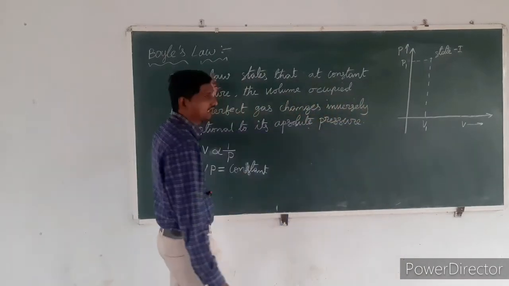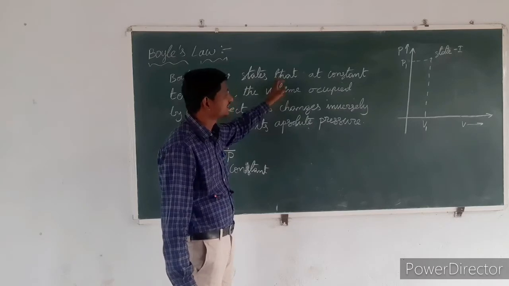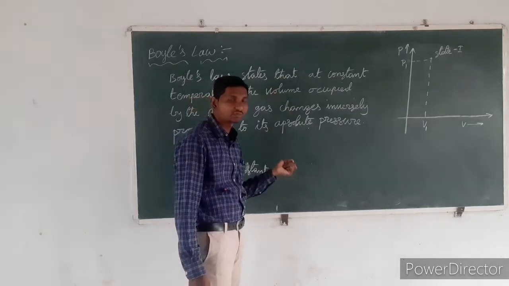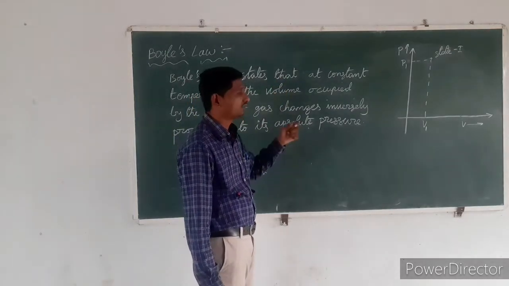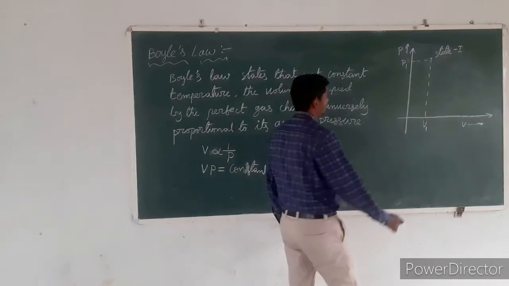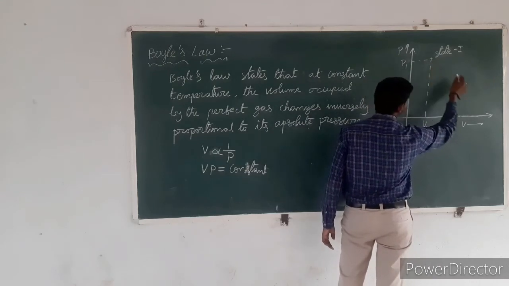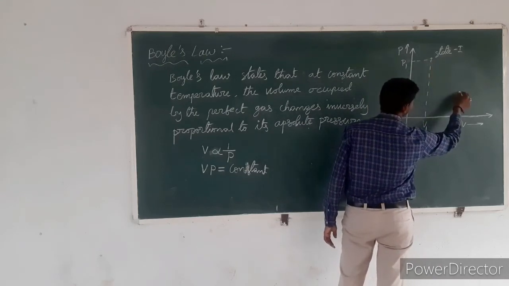According to Boyle's law, at constant temperature, the system changes its properties from one state to another state, which is called a process. So, according to Boyle's law, the system changes from state 1 to state 2.